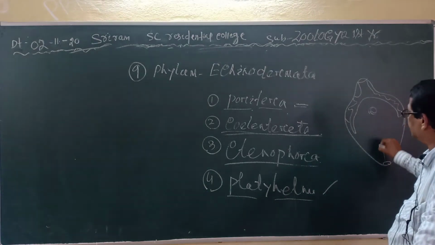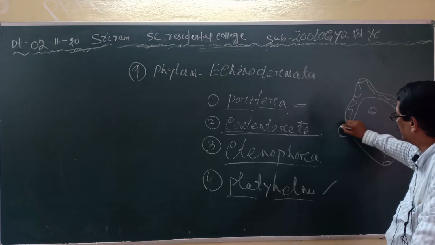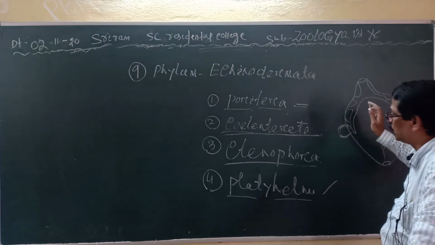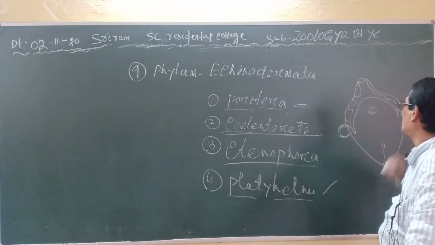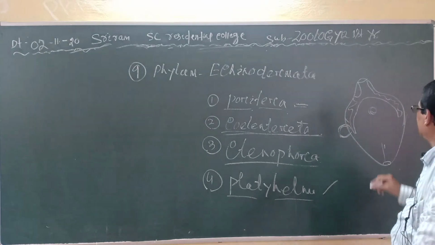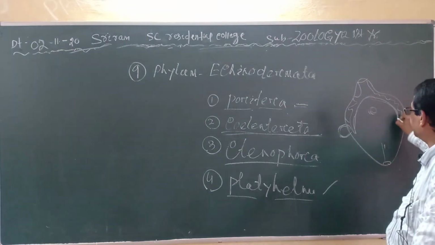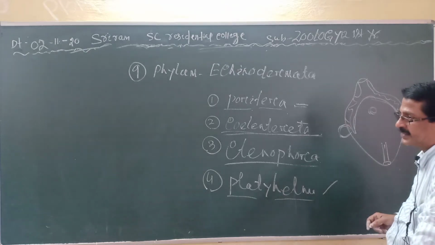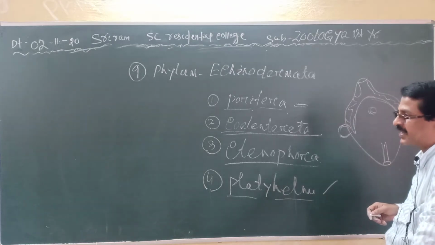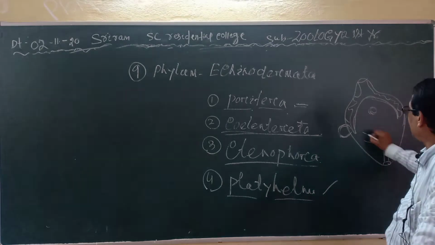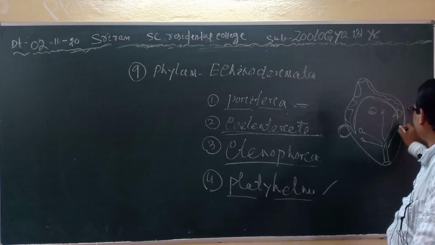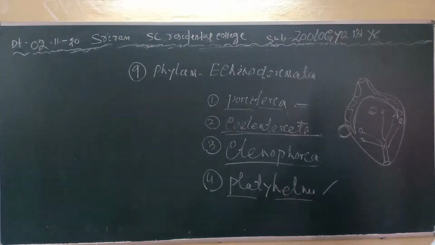They are acoelomate. That means the body wall is present over the alimentary canal. There is no space, because the body wall is present over the alimentary canal due to the flatness of the body. Clear? Then the alimentary canal is not complete, and the circulatory system is absent, locomotive organs are absent, because it shows the highest degree of parasitic adaptation, and the excretory system is the flame cell.